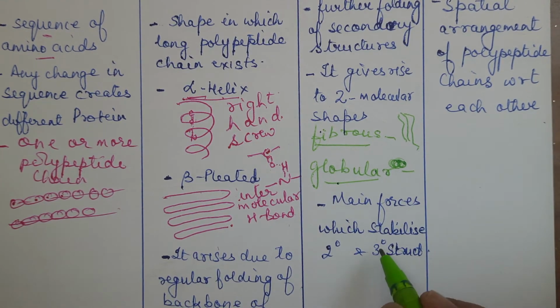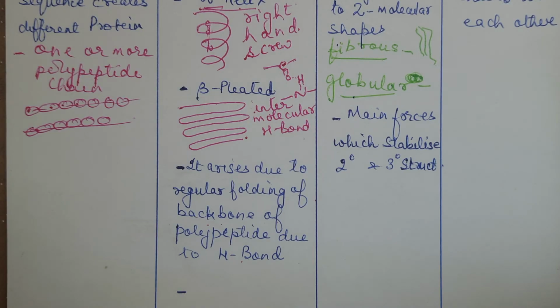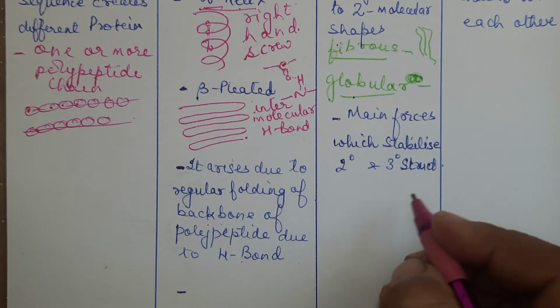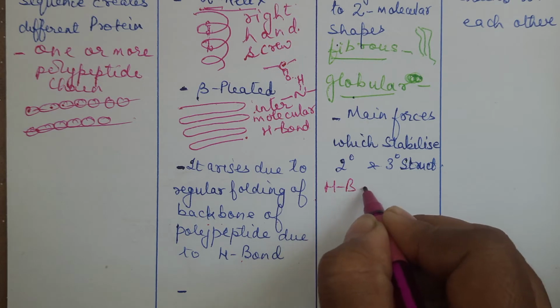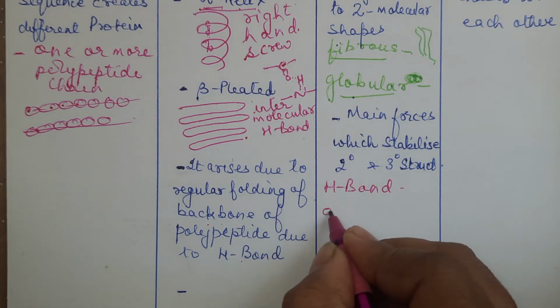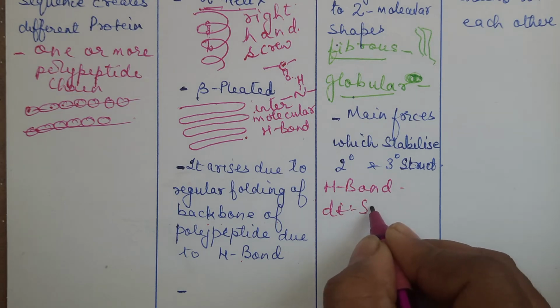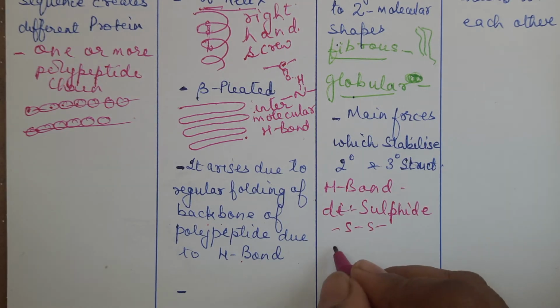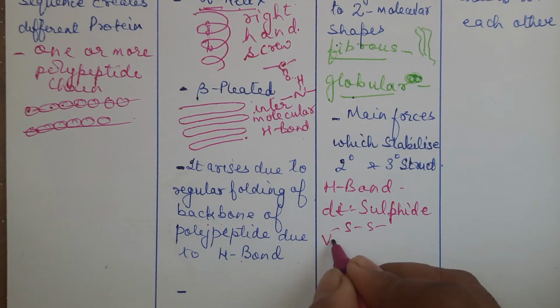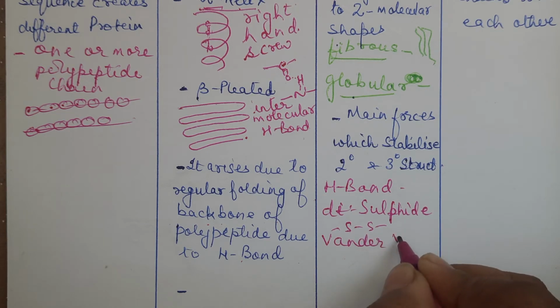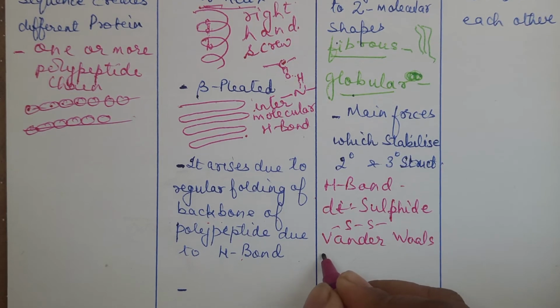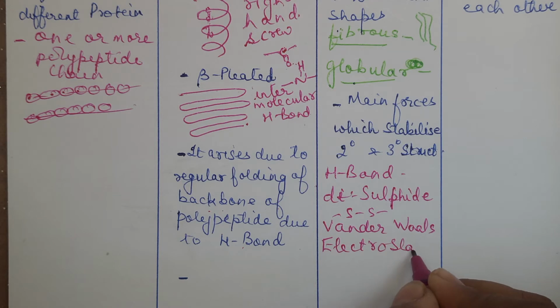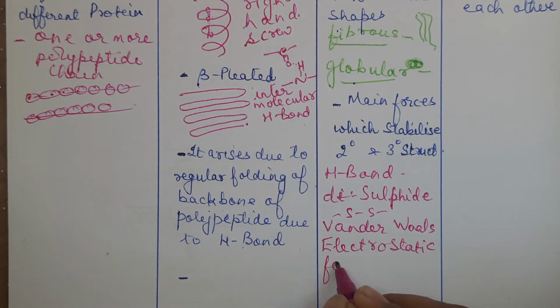And the main forces which stabilize the secondary and the tertiary structures are hydrogen bond, disulfide linkage, SS linkage, van der Waals forces, and also electrostatic forces of attraction.